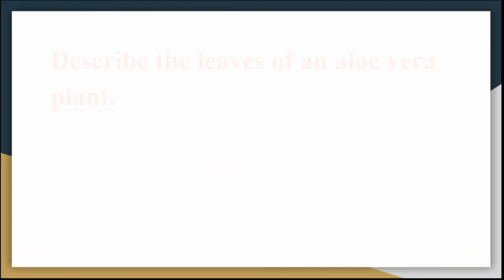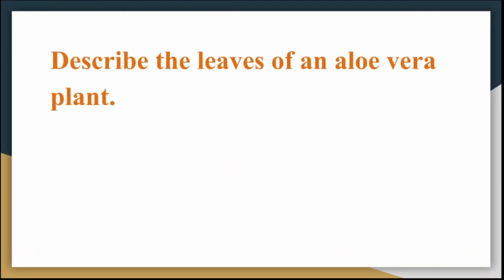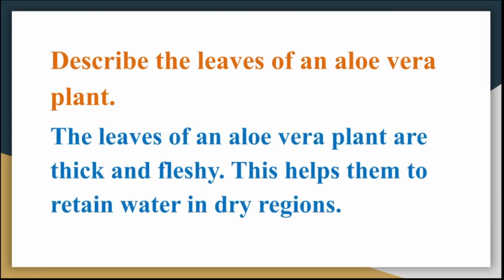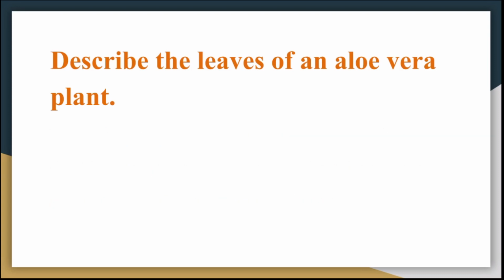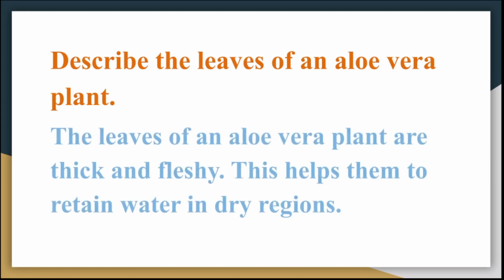Next question is, describe the leaves of an aloe vera plant. Answer is, the leaves of an aloe vera plant are thick and fleshy. These help them to retain water in dry regions. So children, describe the leaves of an aloe vera plant. Answer is, the leaves of an aloe vera plant are thick and fleshy. This helps them to retain water in dry regions.